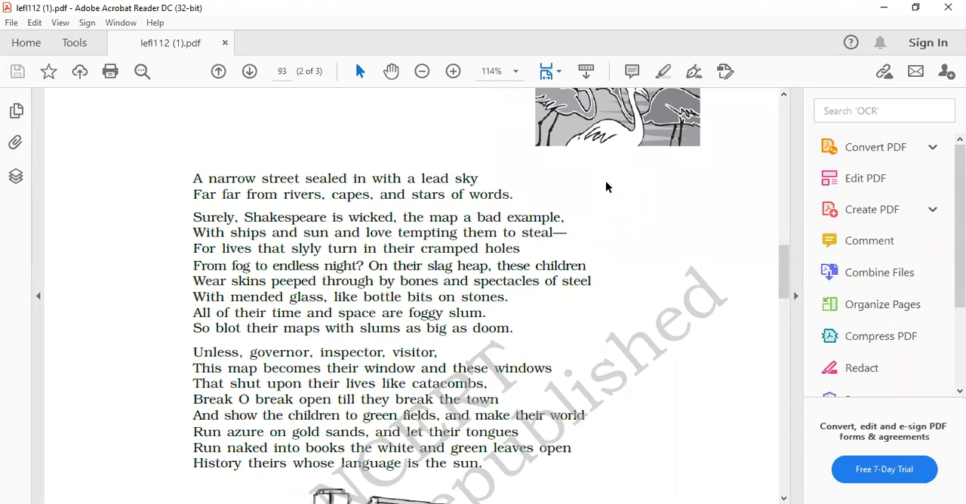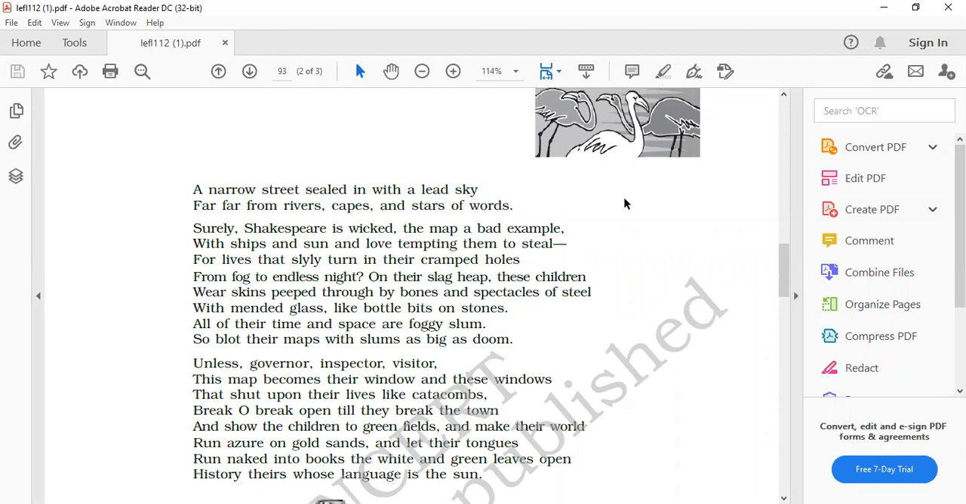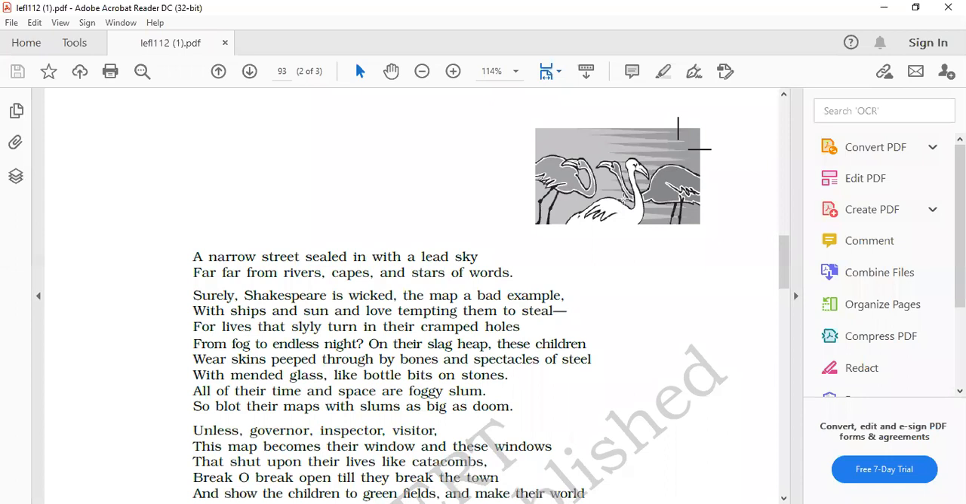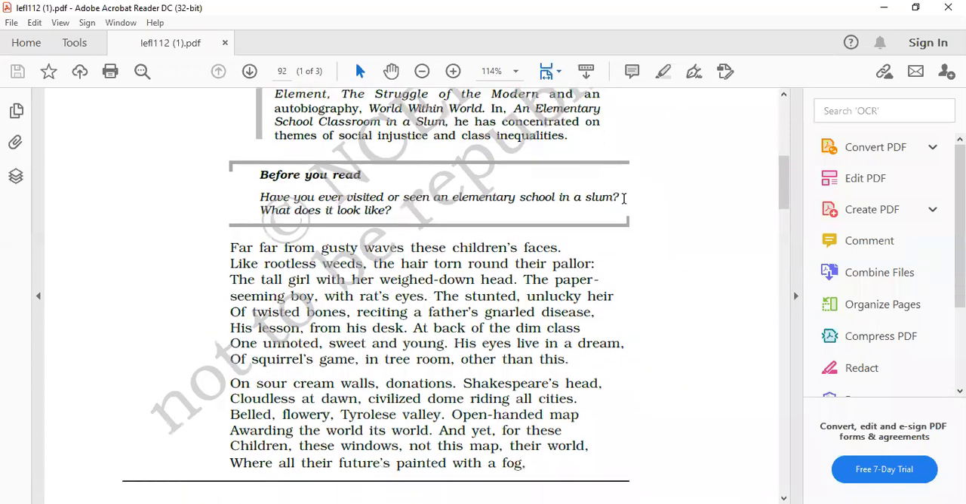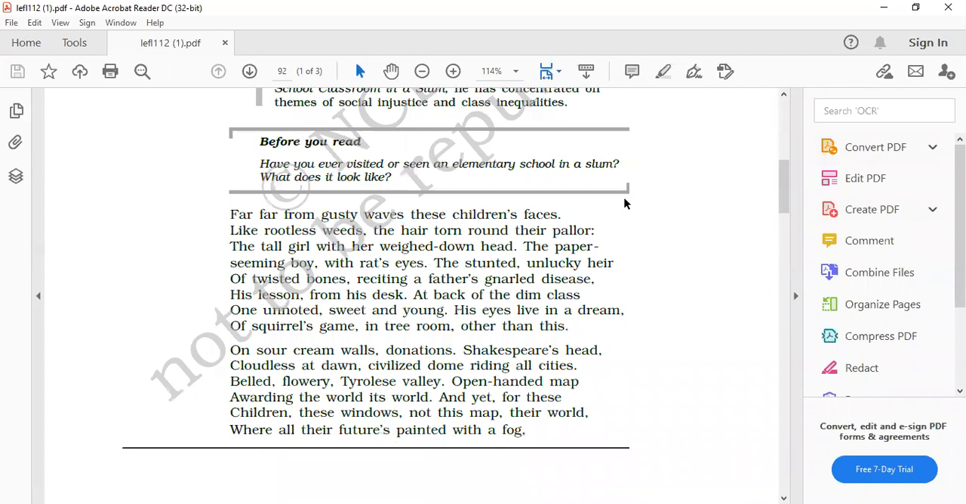And yes, any other image used? Father's, what's the pronunciation of this word? Gnarled. G silent, like gnarled. Gnarled disease. This is also a metaphor. The poet compares the thin and weak body of the boy with the disease-stricken body of his father. Then there is one more image used, paper seeming boy. When we read these lines in the first stanza, we get the visualization of those children.